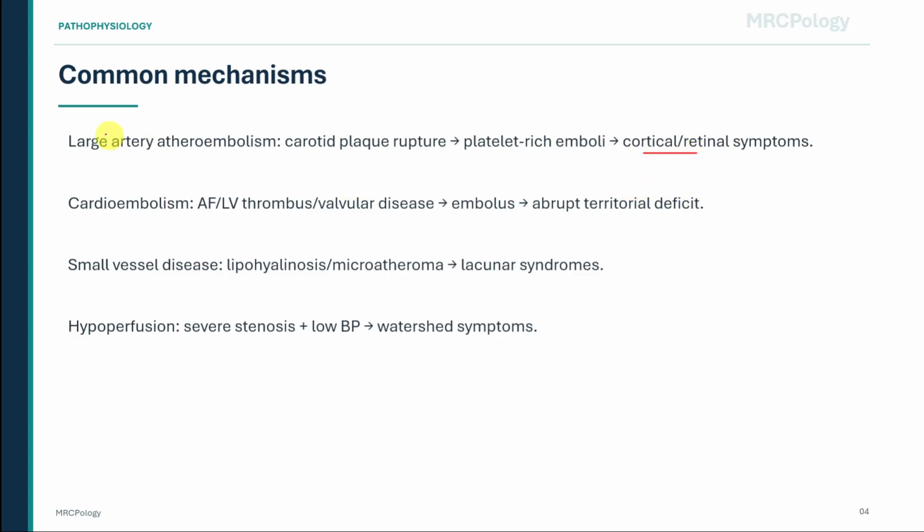The second is cardioembolism. Atrial fibrillation, left ventricular thrombus, or valvular disease can generate an embolus that travels to the brain. These events often produce abrupt territorial neurological deficits.